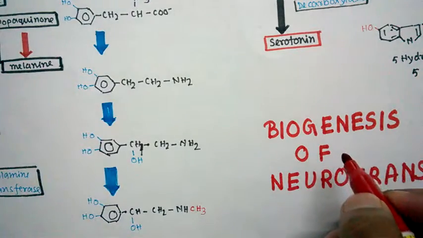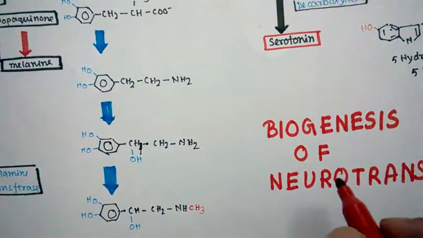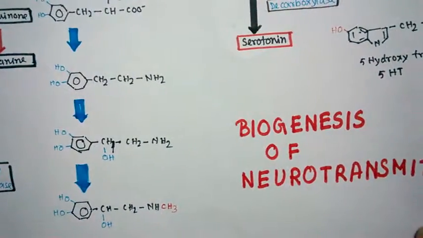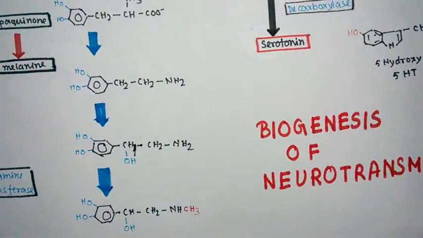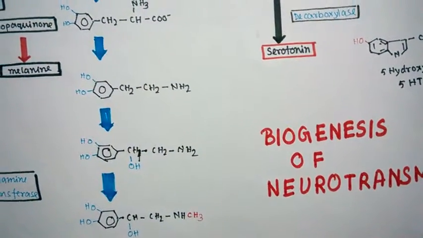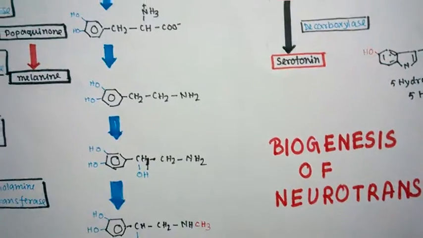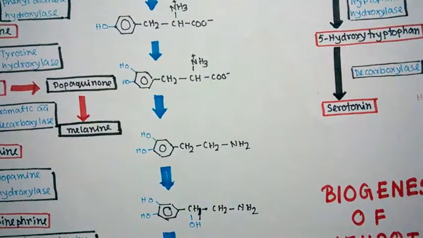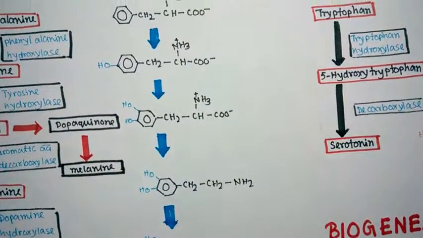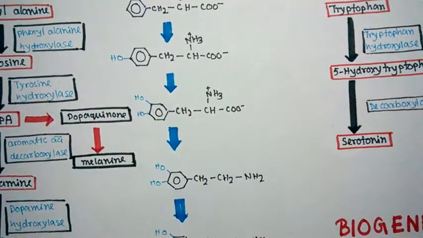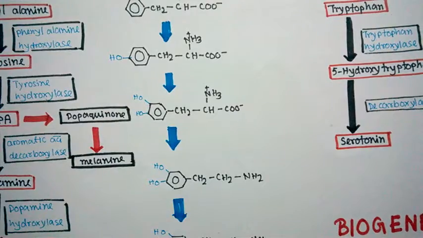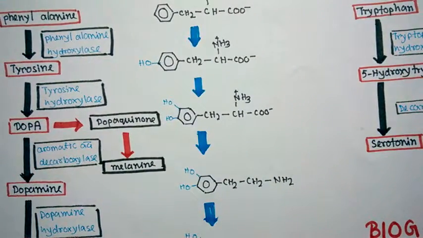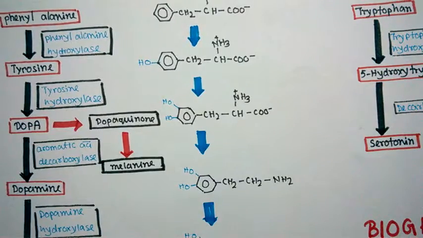So in this video, I will be talking about biogenesis of neurotransmitters. All the neurotransmitters are very important in our body for the conduction of our nerve impulse. Biogenesis of neurotransmitters is also very important in order to have normal and optimum functionality of our neurons. Now, in this video, we would focus on some of these neurotransmitters.